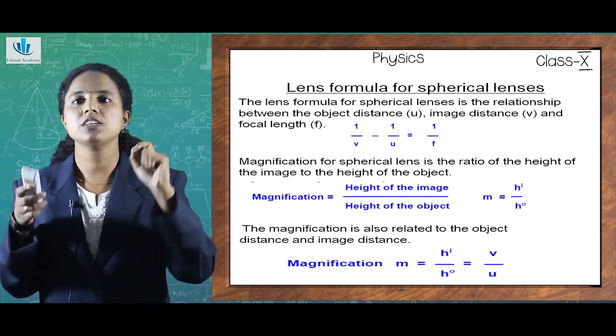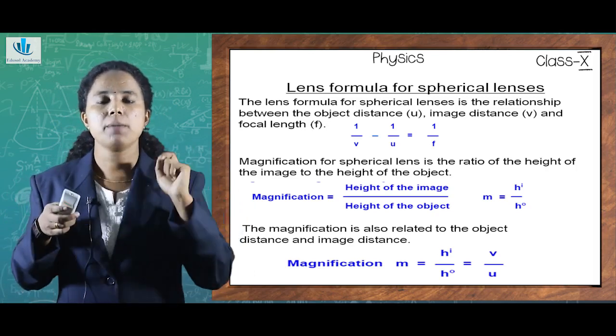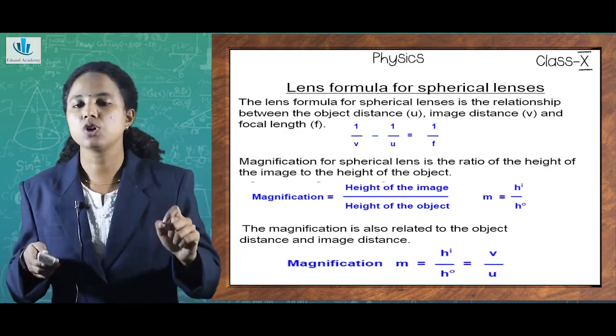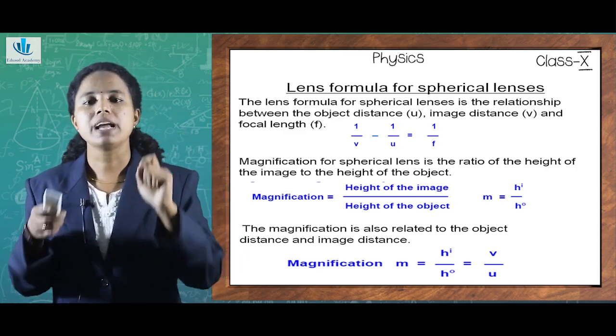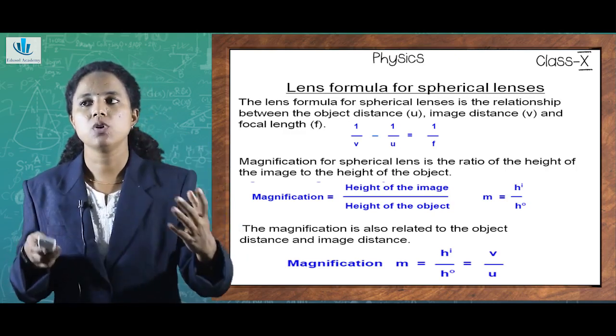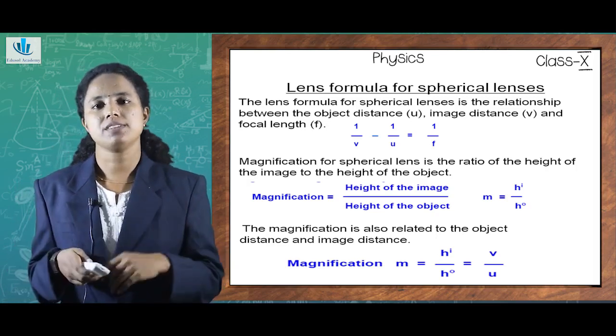In case of magnification for spherical lenses, m = hi/ho. I took hi as the height of the image formed and ho as the height of the object. So, magnification in case of a lens can be derived as the ratio of the height of the image formed to the height of the object. But what is the difference here?